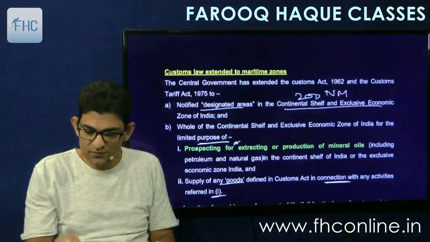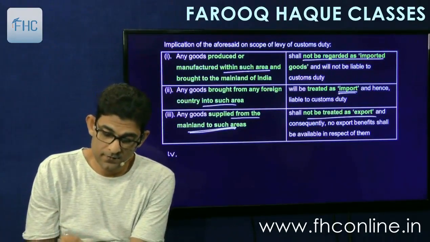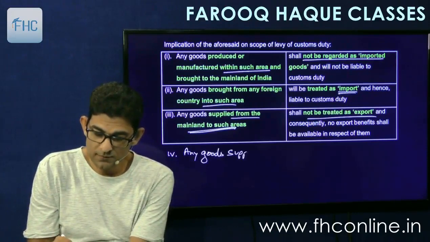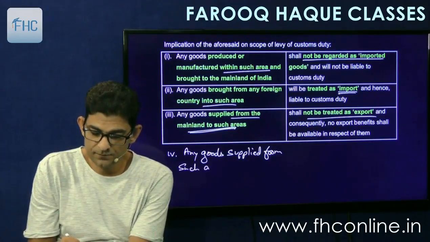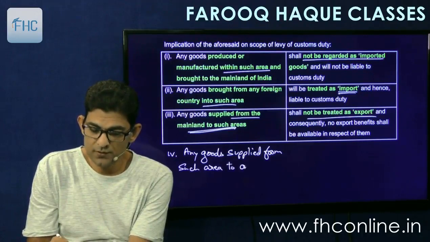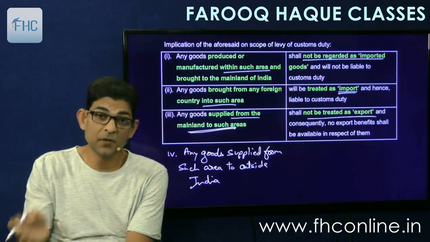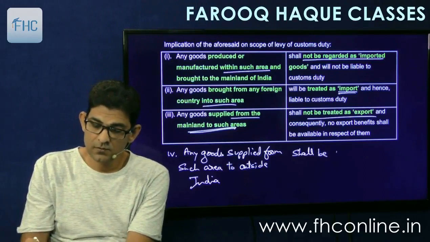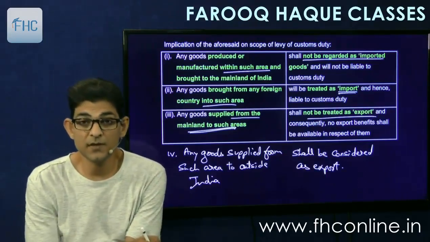And the fourth one is not given, right? The fourth one also. Any goods supplied from such area to outside India, like oil export. If you supply oil from there to outside India, then it shall be considered as export.